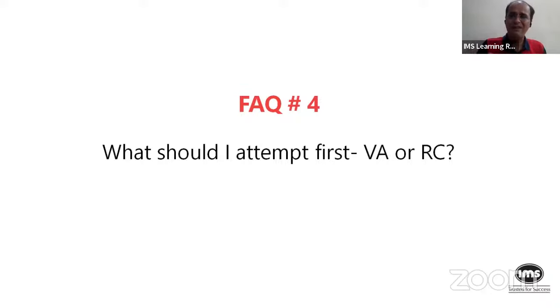My final word on the same: towards the end, when you are solving an RC, you will need a good 10 to 12 minutes to do justice to an RC, because you have to read the entire passage, which should take about a couple of minutes, and then you will be solving the questions. So if you don't have about 10 or 12 minutes remaining, entering a new RC may not do justice. At that time, you should be focusing on the VA part of it. So before you start an RC, just have a look at the time remaining. If it is not enough time to do justice to an entire RC, that time should be spent on VA, right?